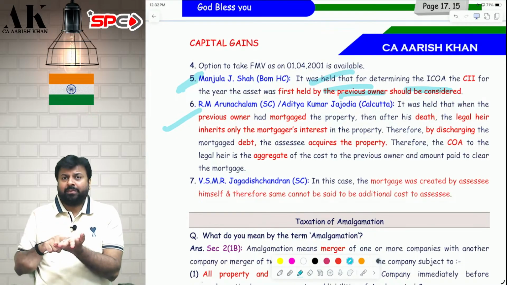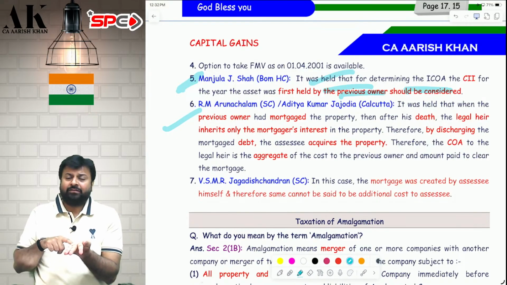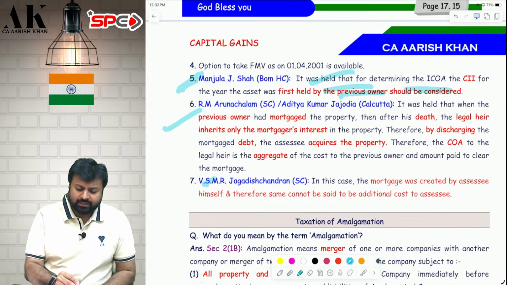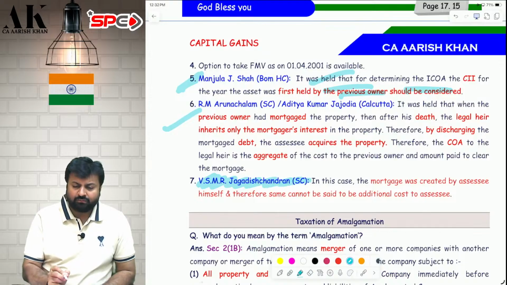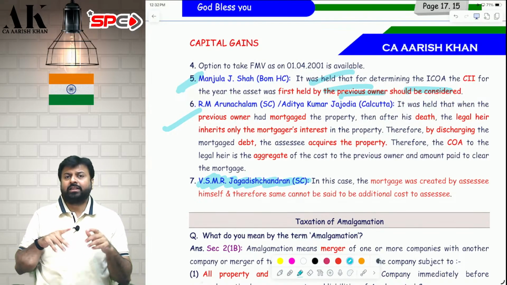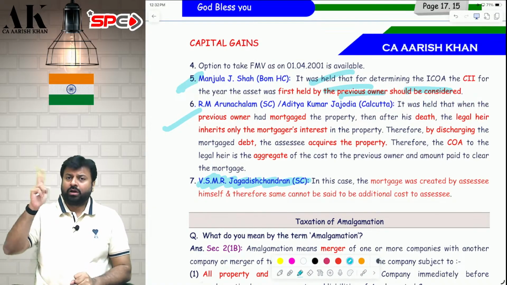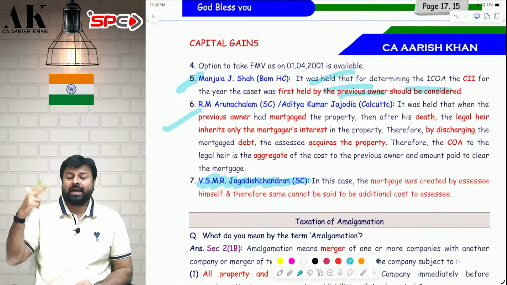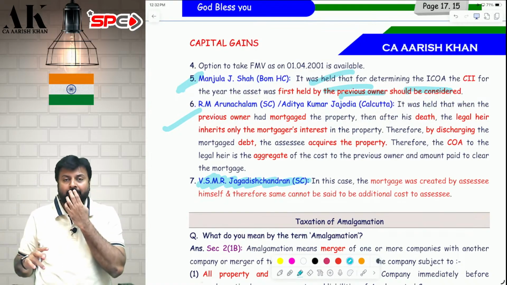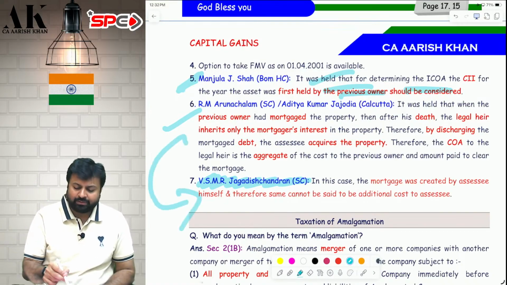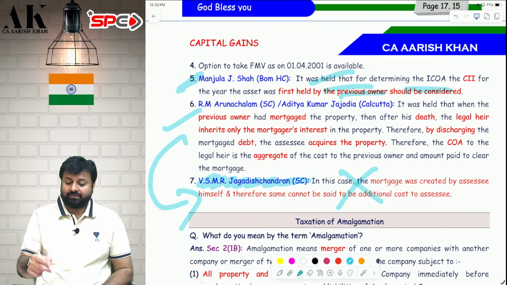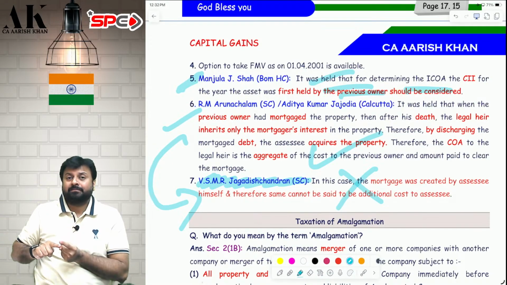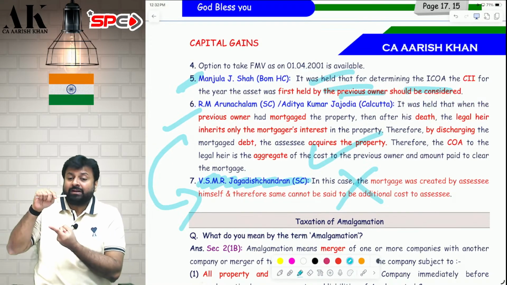So whenever you receive a property on which there is an encumbrance, and if you clear that title, that will be allowed as deduction. So one assessee by the name of VSMR Jagdish Chandran, what did he start doing? He started thinking like that. He bought a property, he took a loan, then he did not die. He himself wants to sell the property, so he cleared the loan and he is claiming the deduction. The court said no. The facts of RM Arunachalam cannot be applied here. That was a very specific case where the property was acquired from someone else.